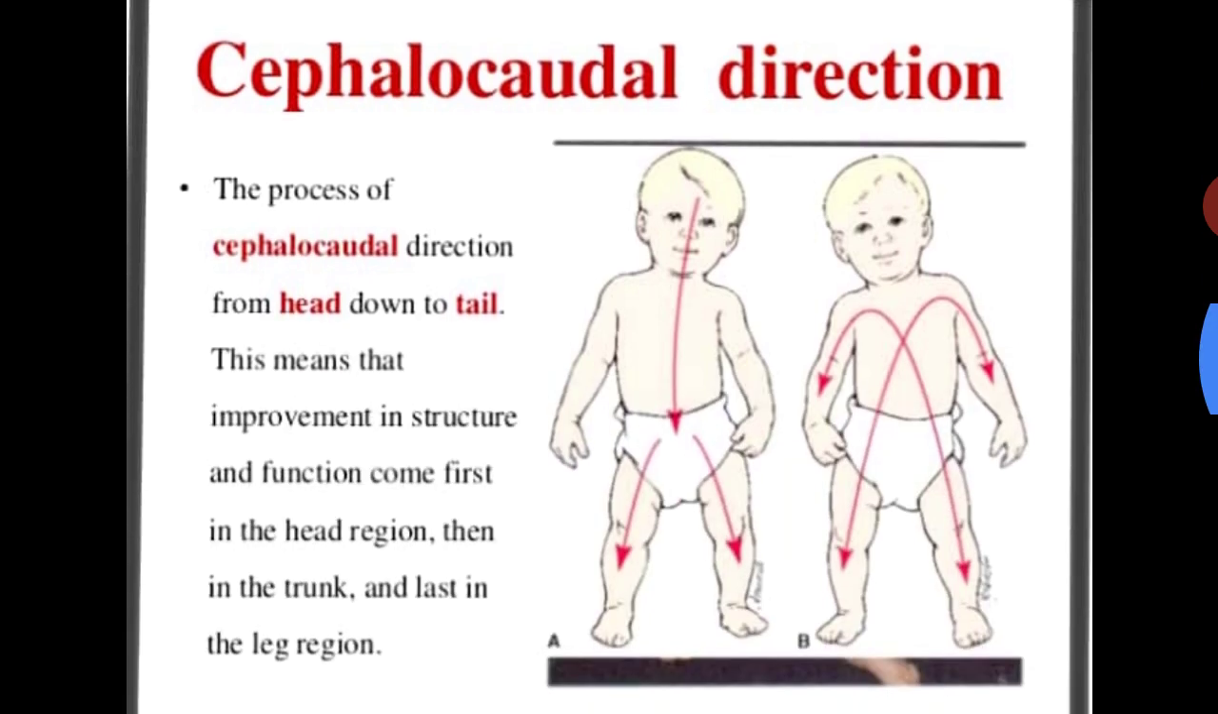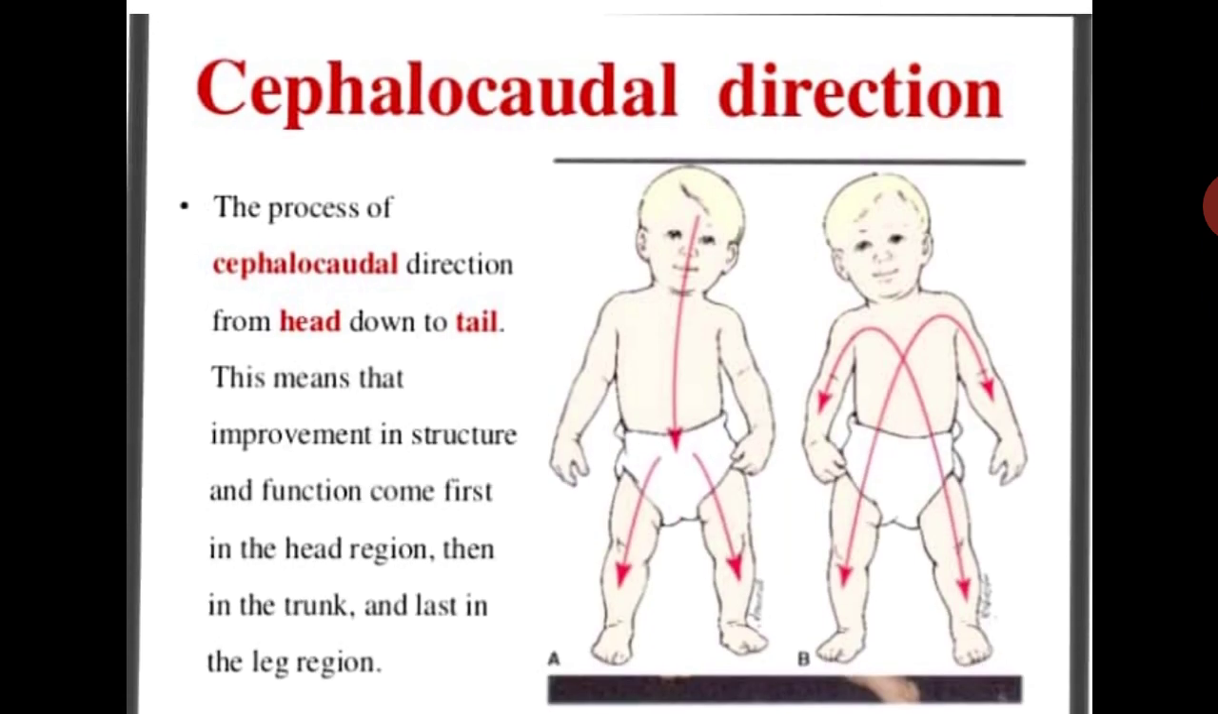First is the cephalocaudal direction. Cephalocaudal development, or growth and development, means the process is from head down to tail. Cephalo means related to the head region. Caudal means related to the tail region. So this is telling that the growth and development starts from the head region, then moves towards the tail region.